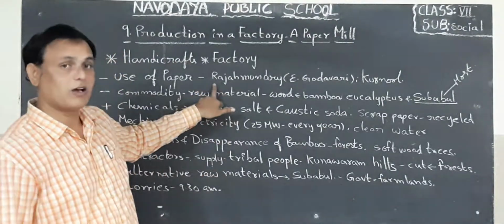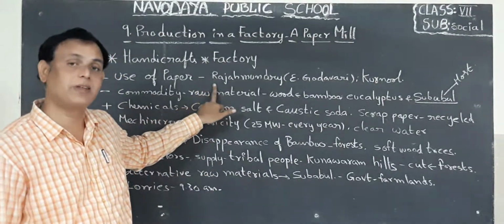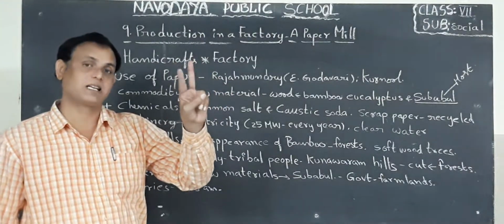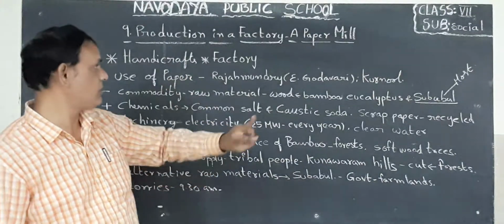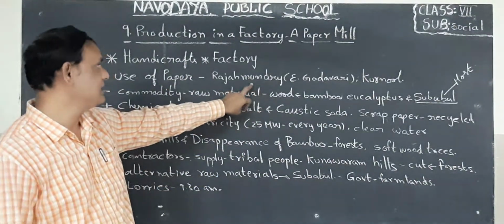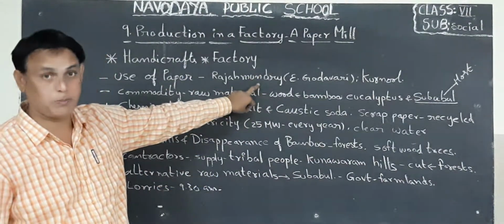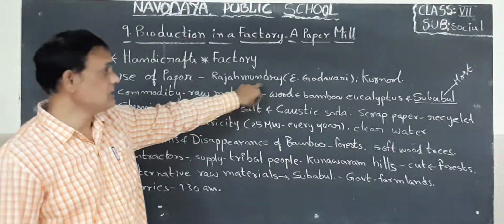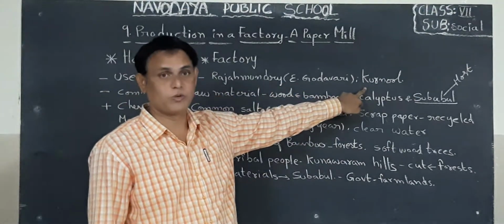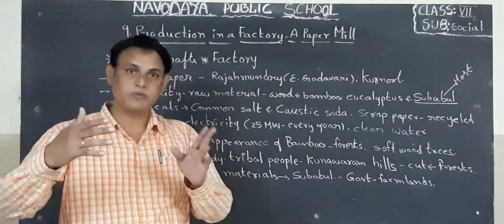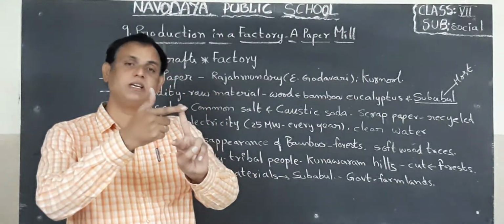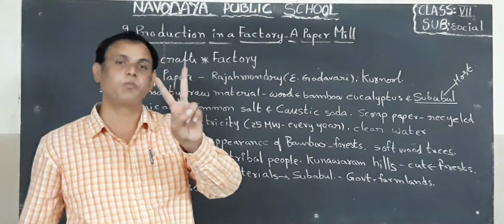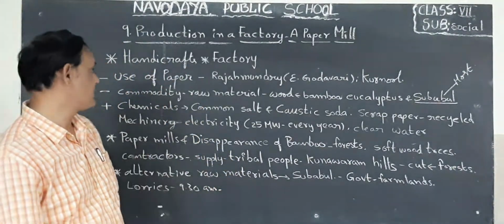Next, here in our Andhra Pradesh, how many paper mills are there? 2 paper mills are there, children. So these 2 paper mills are producing paper. What are the 2 paper mills here? We can find one paper mill in Rajahmundry. The second one is in Kurnool. So in our Andhra Pradesh, we have 2 paper mills. First one is Rajahmundry. Second one is Kurnool.